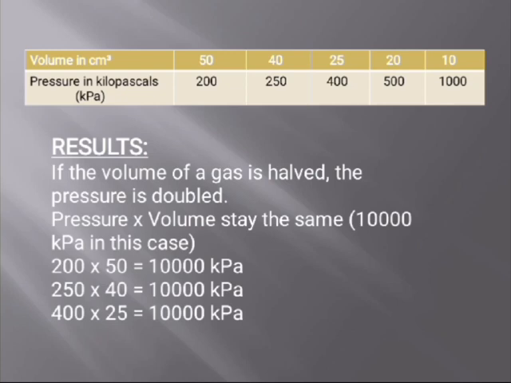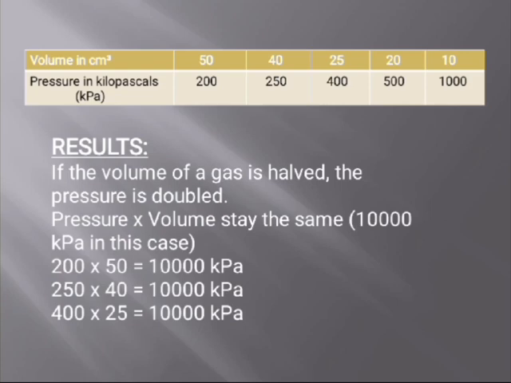When the pressure increases to 200 kilopascals, the volume becomes 50 centimeter cubed, and when the pressure is 250 kilopascals, the volume becomes 40 centimeter cubed, and when the pressure is 400 kilopascals, the volume is 25 centimeter cubed. From these results, you can understand that when the pressure increases, the volume decreases. The results show if the volume of a gas is halved, the pressure is doubled.